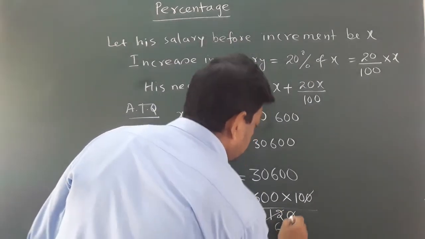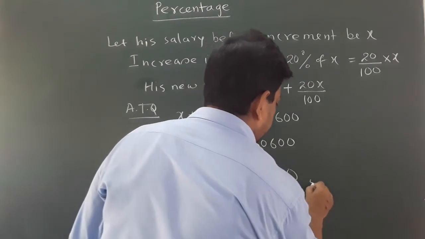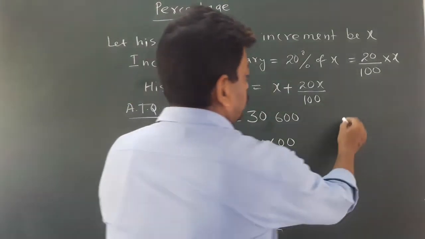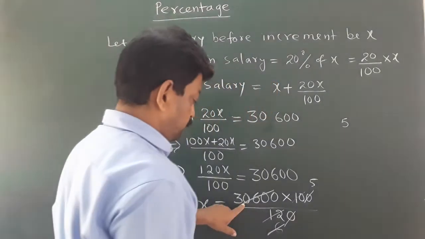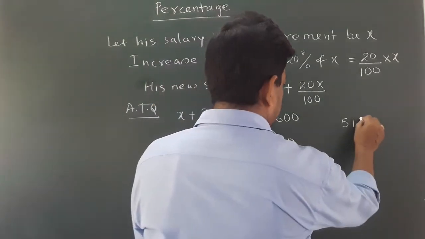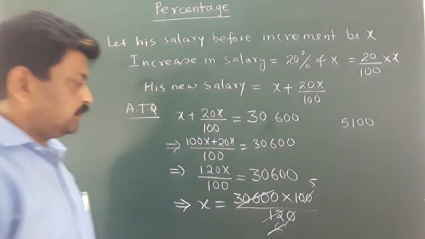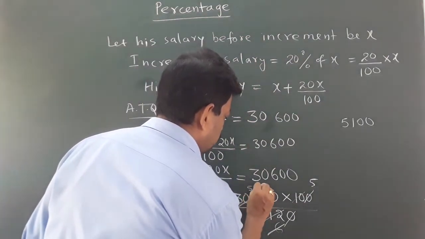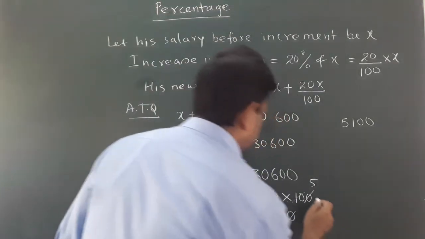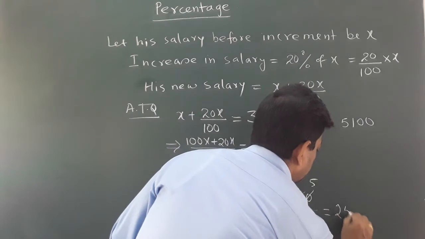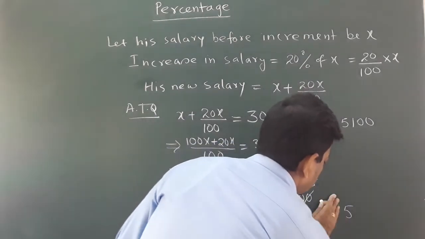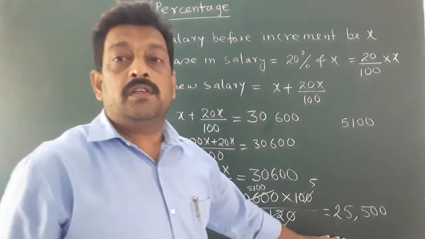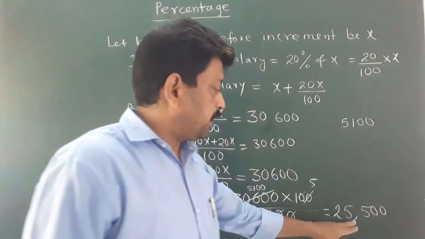Two cards 12 is 6, 2 cards 10 is 5, 6 cards 3, so it is 5, then 1, then 0, 0. So here 5, 1, 0, 0. Therefore it is 25,000, 25,500. So this is his original salary, rupees 25,500.